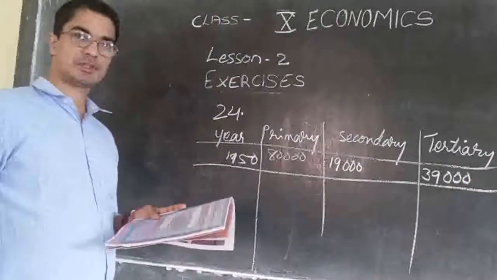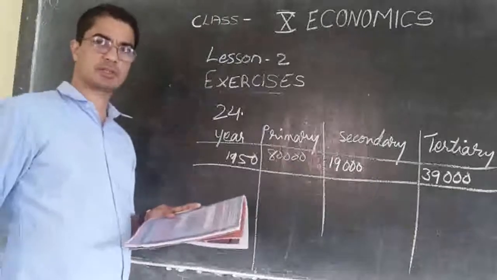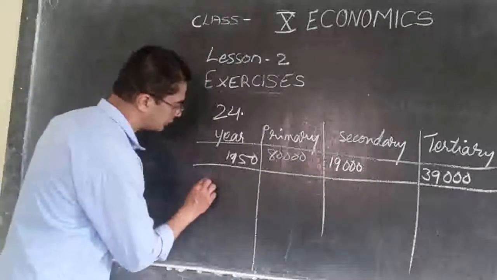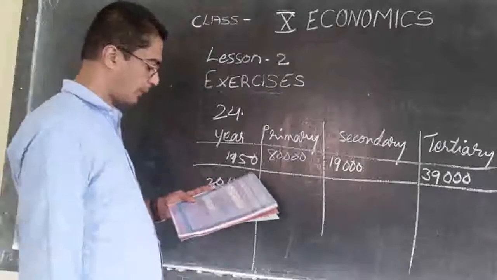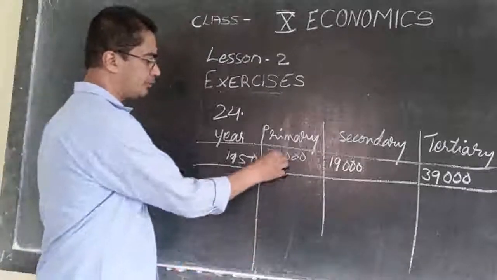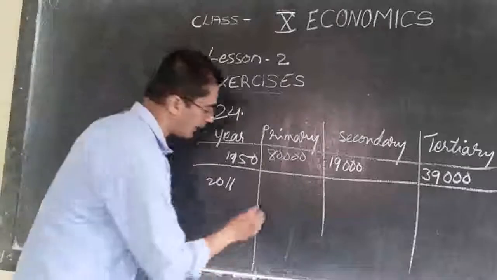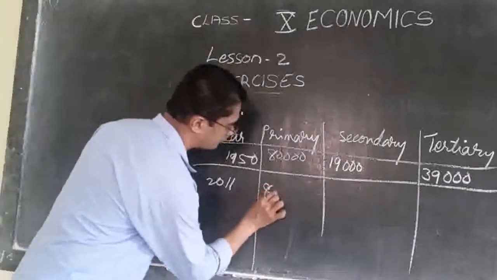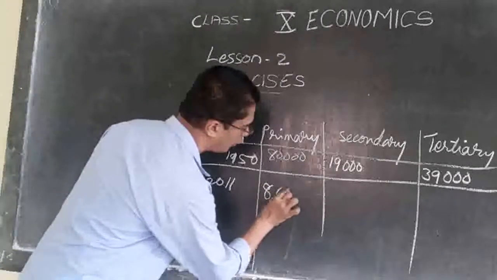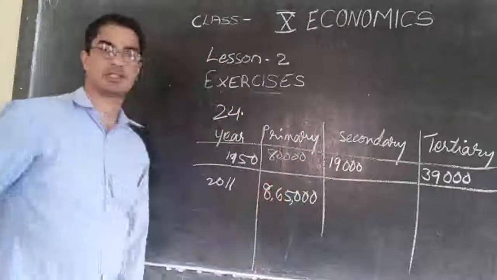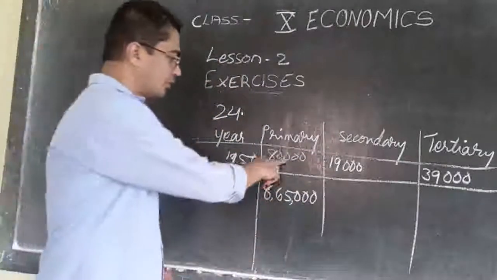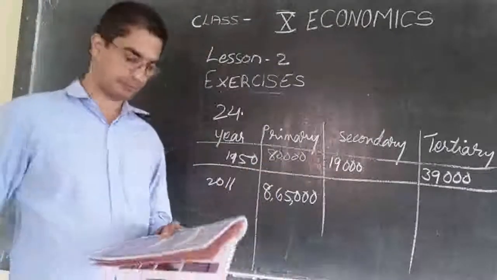But afterwards, after 61 years, that is in 2011, the situation changed. 80,000 became 8,65,000. So much of increase is there.